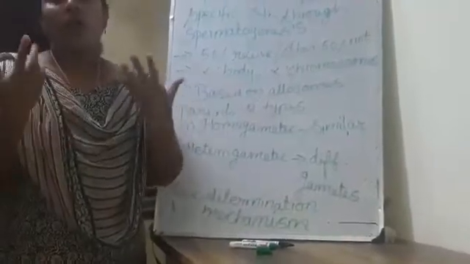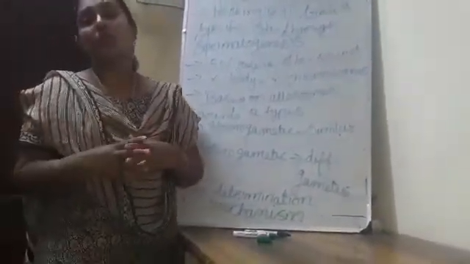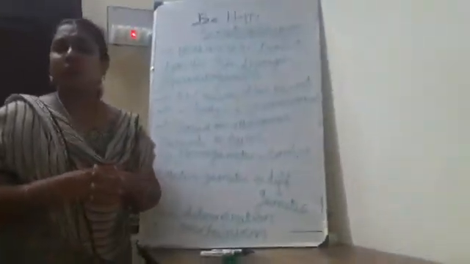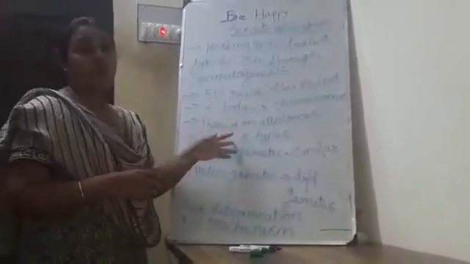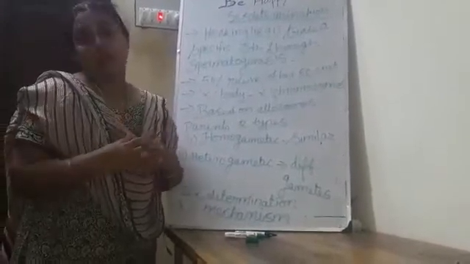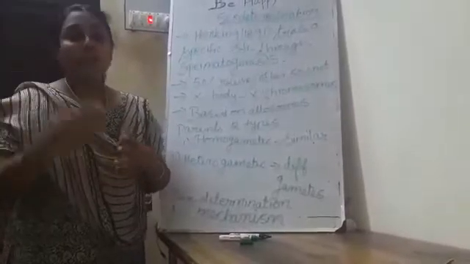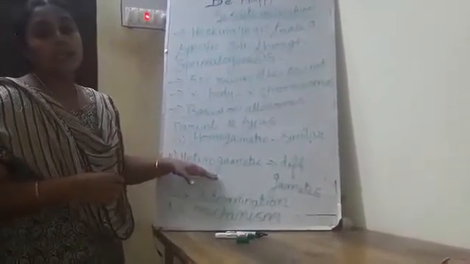In our body we have two types of chromosomes. One is the sex chromosomes and the other is the body chromosomes. Sex chromosomes are called allosomes and the body chromosomes are called autosomes. Based on allosomes, the parents consist of two types of cells: homogametic and heterogametic.